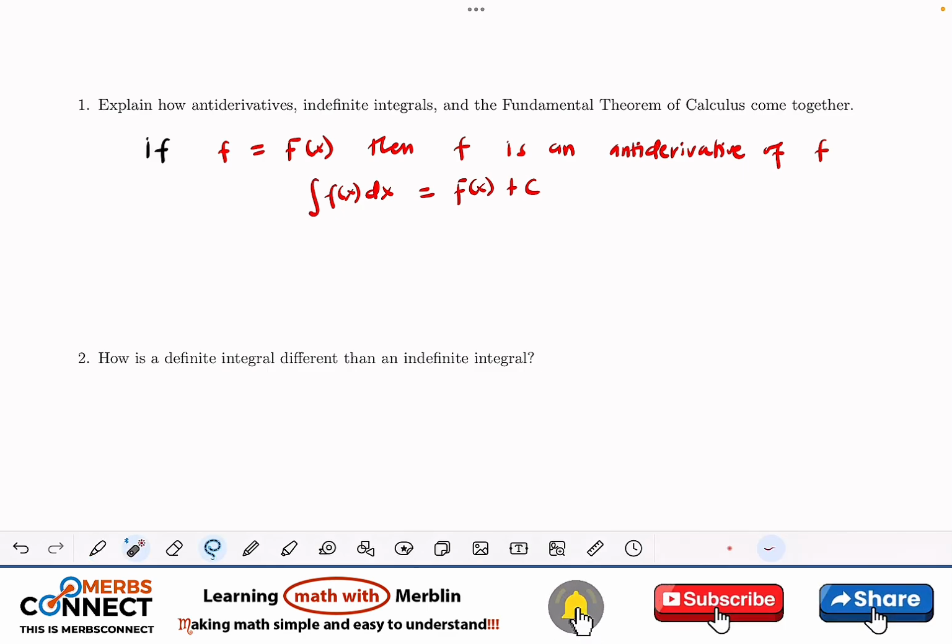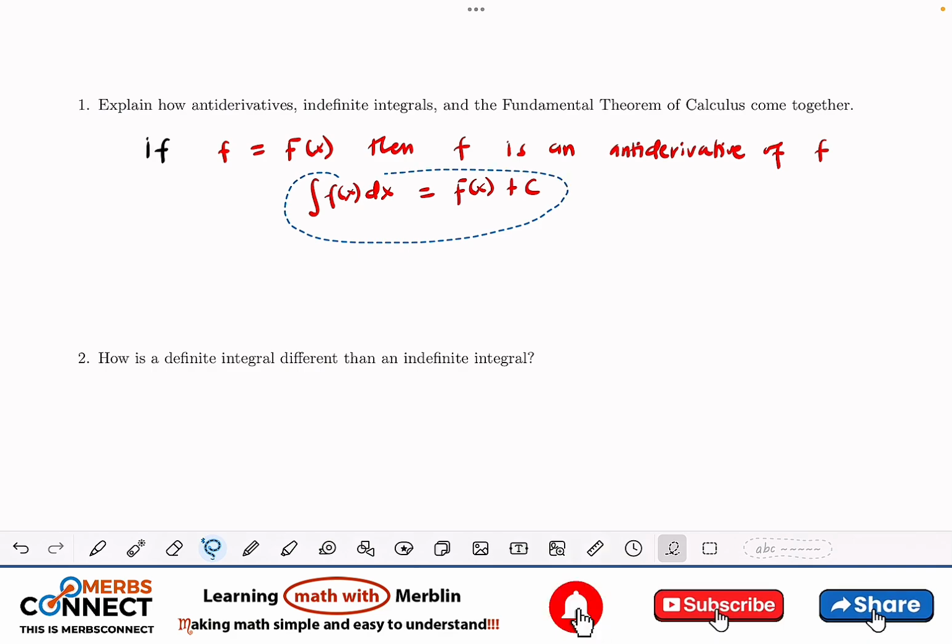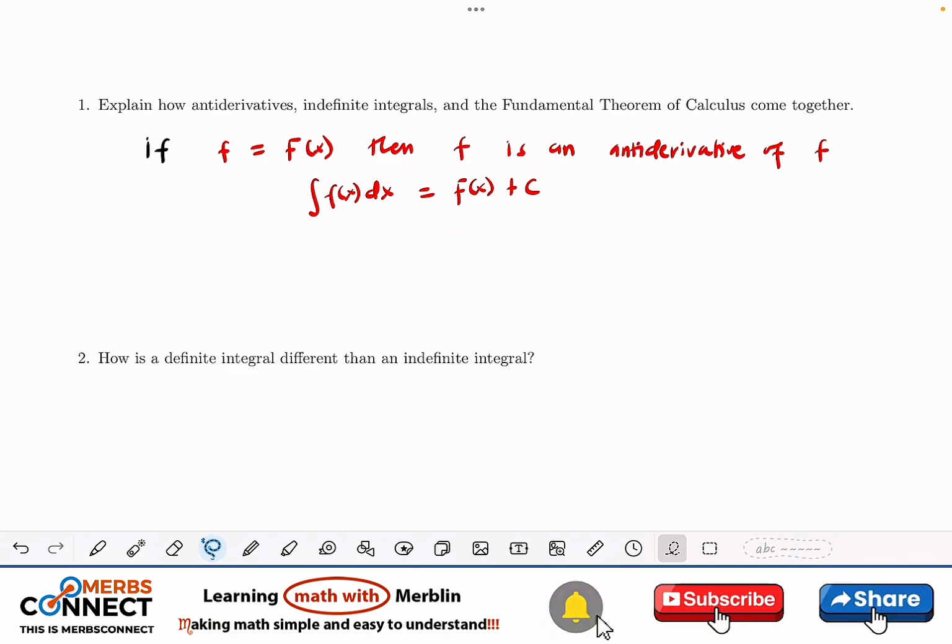And basically, this one that I've written here also has a meaning, which the question is already asking us, that we should talk about the indefinite integral. So indefinite integral is something like this. Indefinite means that we don't have limits for that. So we don't have limits here, and we need to add just a constant. So this becomes the indefinite integral, right? And the question is also asking for the fundamental theorem of calculus.